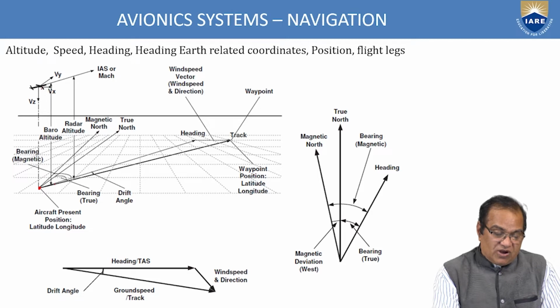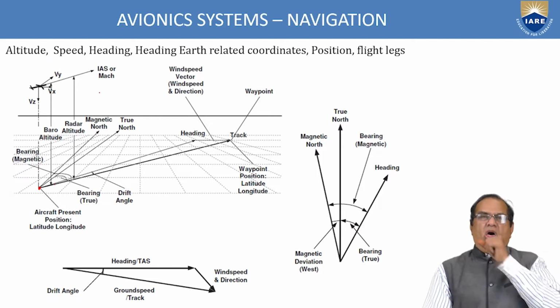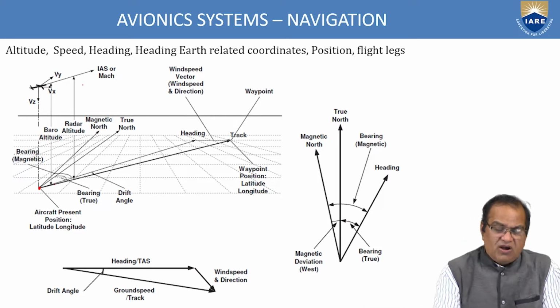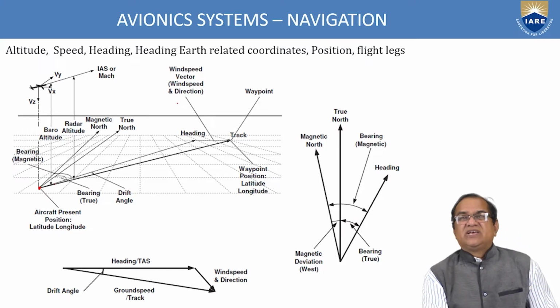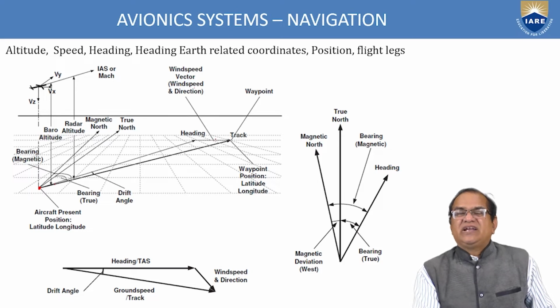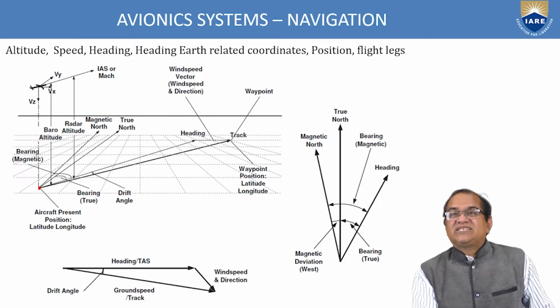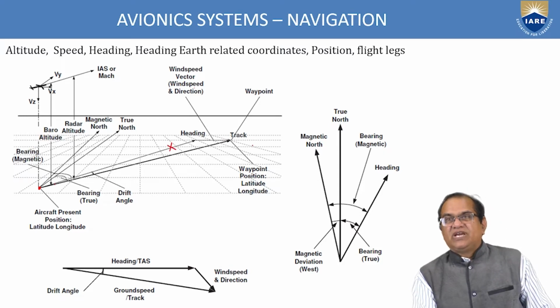If you see, the altitude of this aircraft is here. This is the VZ, barometric altitude, then radar altitude, indicated airspeed or Mach number. All these parameters have to be verified, and we have to make sure that the aircraft is able to achieve the required thing. Wind speed vector, wind speed direction. This is the wind direction. This is the heading. If the wind direction is this, your aircraft will be in this direction, not in this direction.